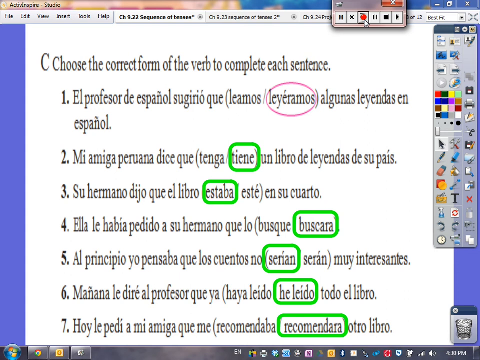And today I asked my friend to recommend another book to me. So I asked her to, but she may or may not, so we need the subjunctive, and so that's going to be recomendada.